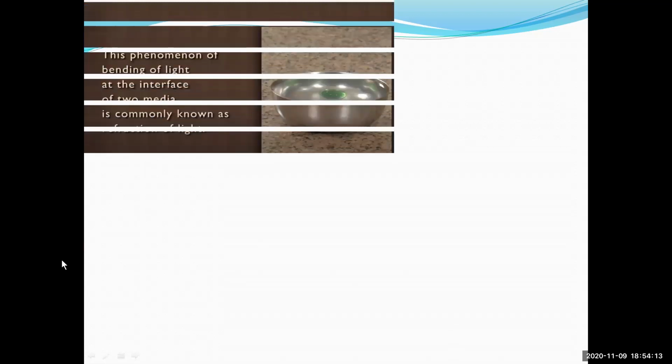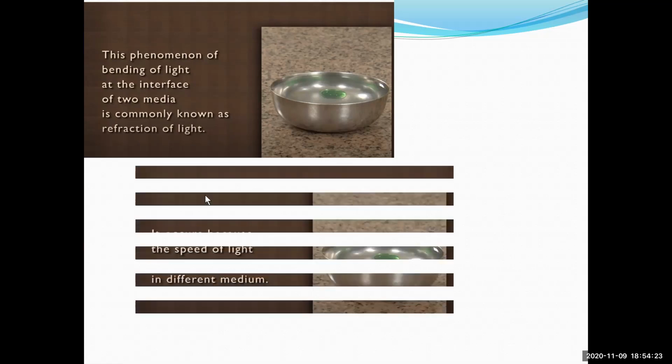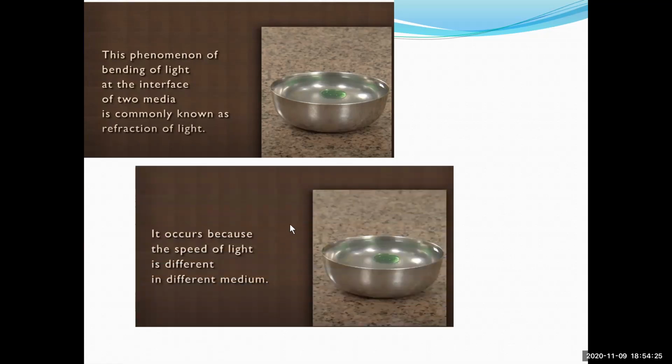So, this phenomenon of bending of light at the interface of two media is commonly known as refraction of light, isn't it, students? Now, just now we have seen that it occurs because the speed of light is different in different media.